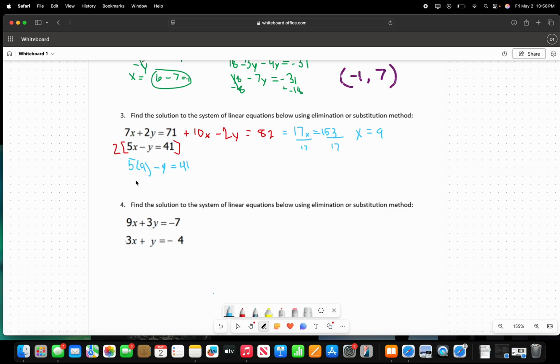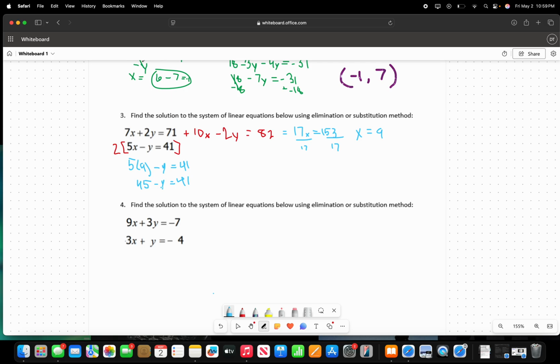And then we're just going to multiply these together. So this is going to give me 45. That looks a little wonky. Let me just rewrite it for you guys. Okay, 45, and then we're going to bring down the rest of the equation, equals 41.